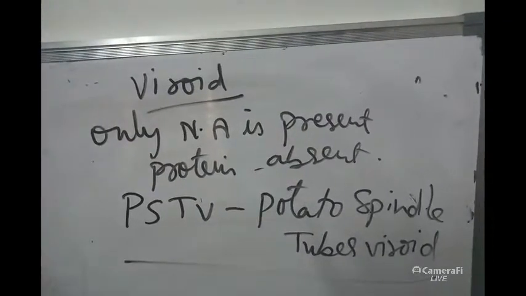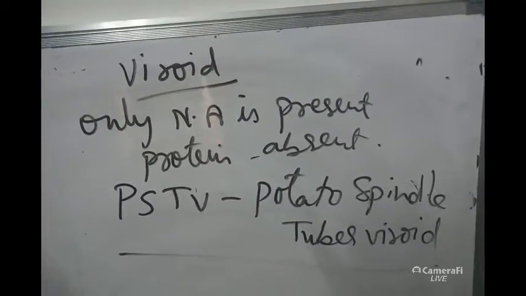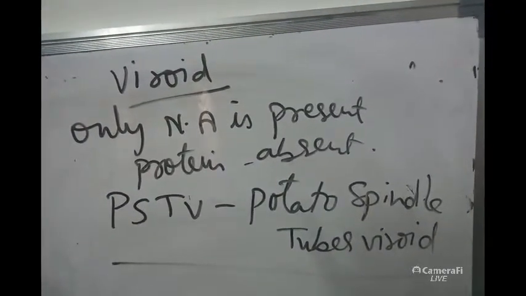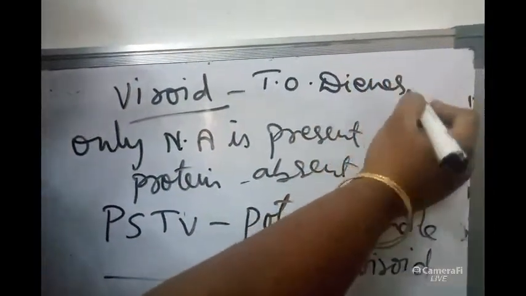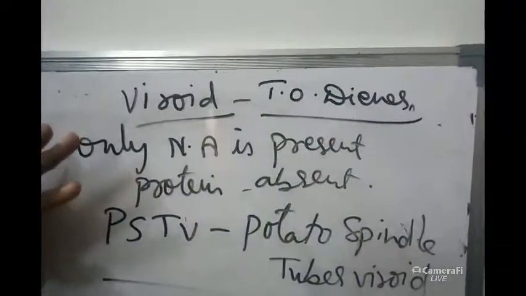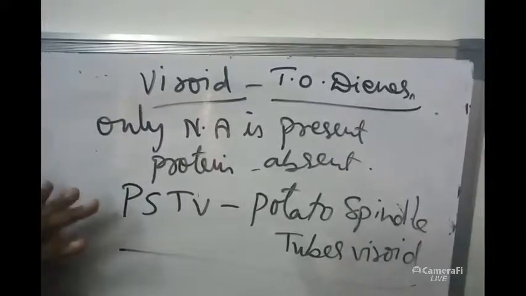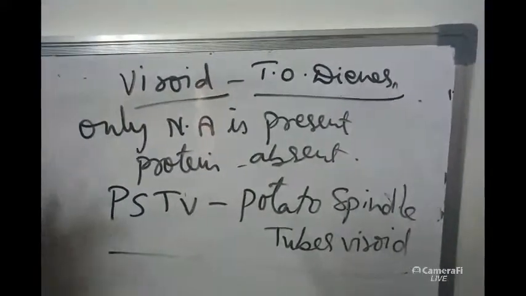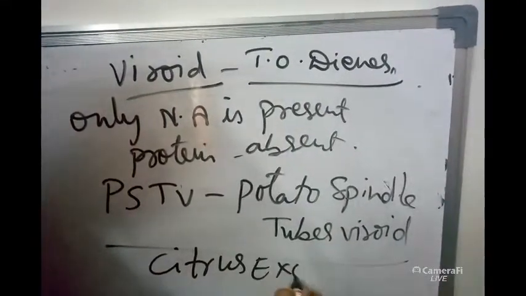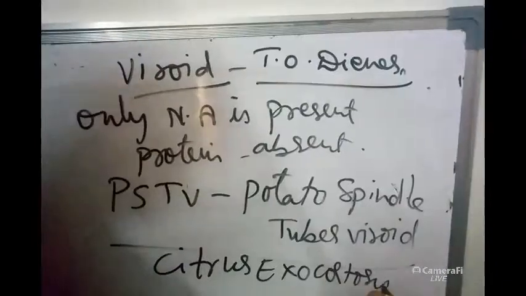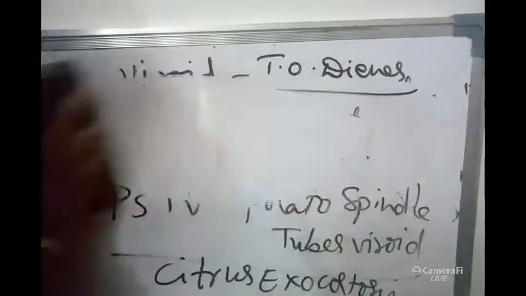Viroids were discovered by T.O. Diener. T.O. Diener discovered viroids. The best example for viroids is PSTV, potato spindle tuber viroid. Citrus exocortis is also one more example for viroid. That's all about viroids. Coming to prions.